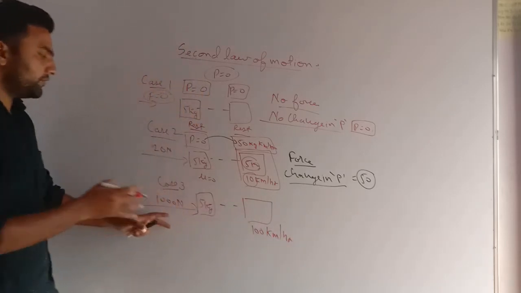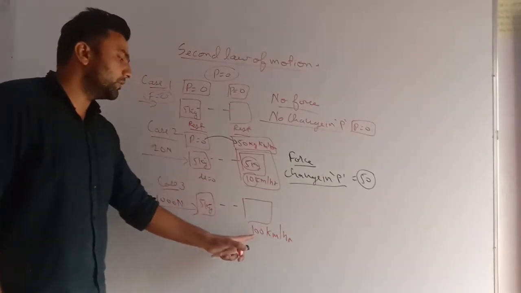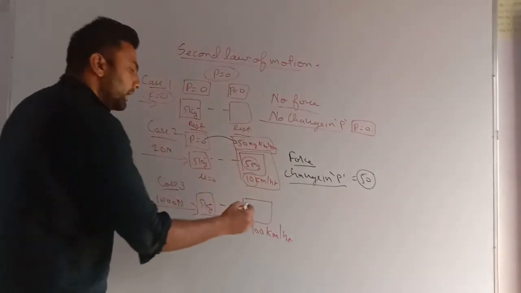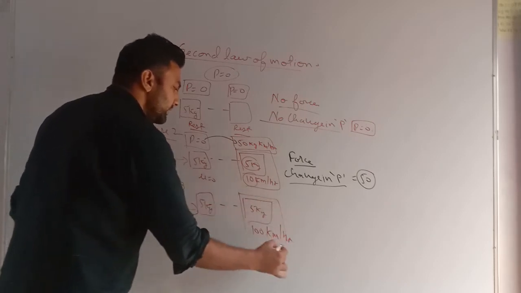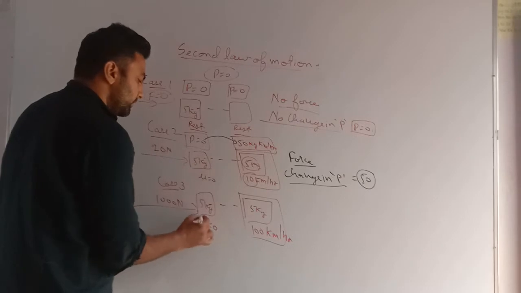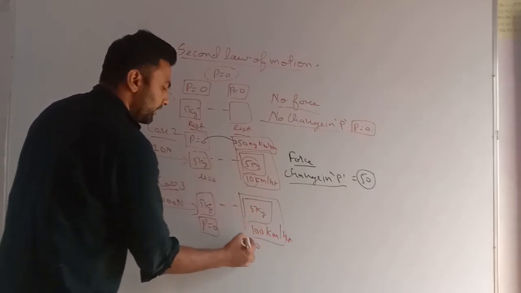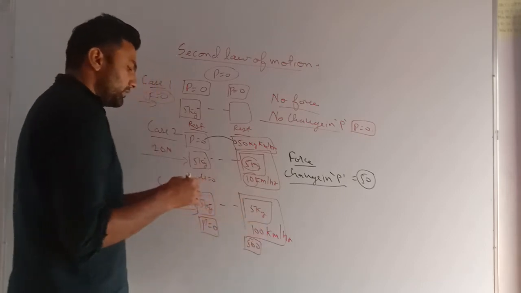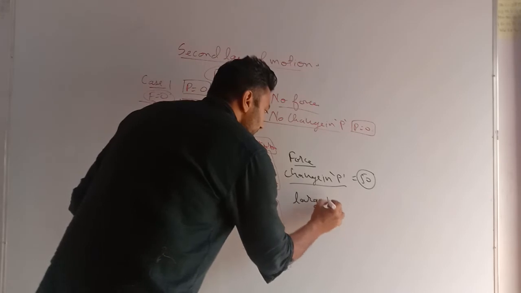As I applied a large force, very easily it soon got a speed of 100 km per hour, and the mass will be the same, that is 5 kg. Here it was at rest, so its momentum is 0, and here its momentum is 5 into 100, that is 500. You can observe I applied a large force.